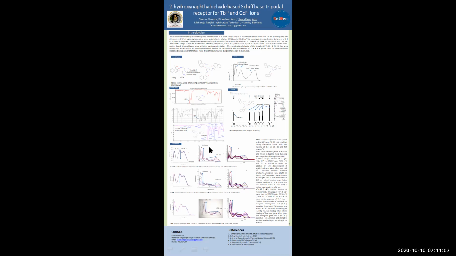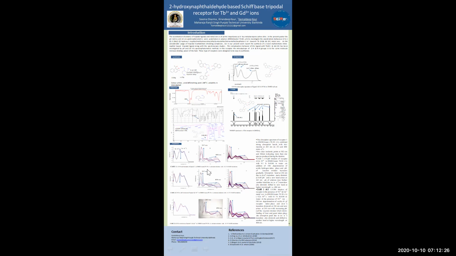Hence we found two new bands at 263 nanometer and 404 nanometer with two isosbestic points. Here two isosbestic points are obtained at 302 nanometer and 366 nanometer. Here, as well as in the presence of the terbium metal and the gadolinium metal ion, we have found the spectrum.